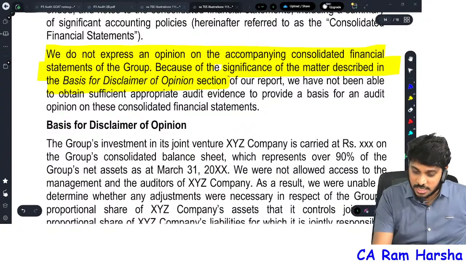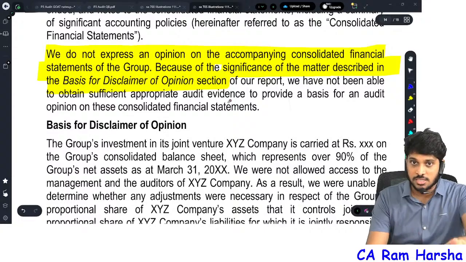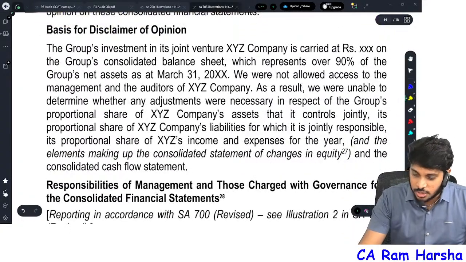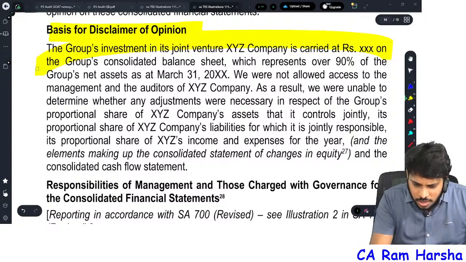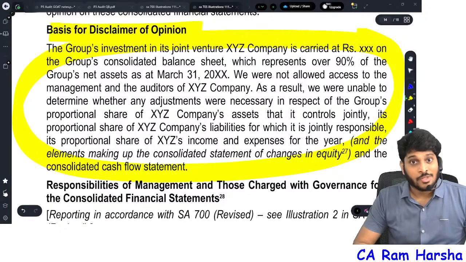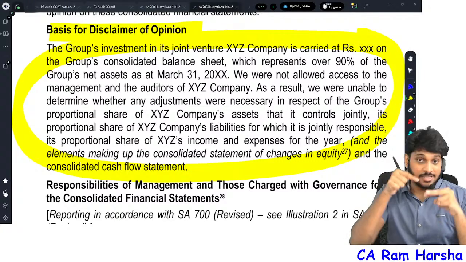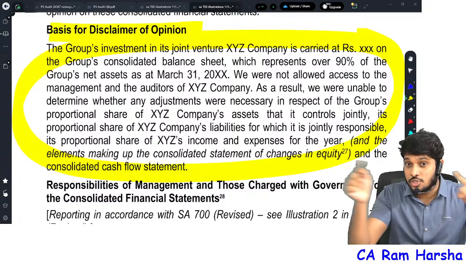See, there is a section in our report, basis for disclaimer. Inside that some matter is described. Because of that matter I'm not giving an opinion. What matter? In the basis for disclaimer section, only one para is there. Generally, basis for adverse opinion has 2 paras. Basis for qualified opinion also has 2 paras. Unqualified opinion has 1 para. What is that 1 para which is common everywhere?